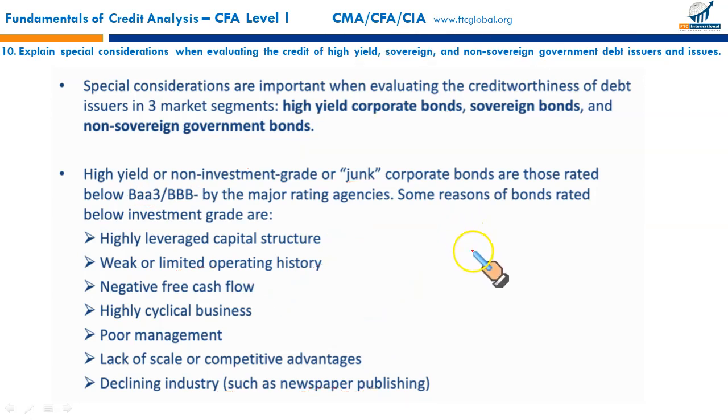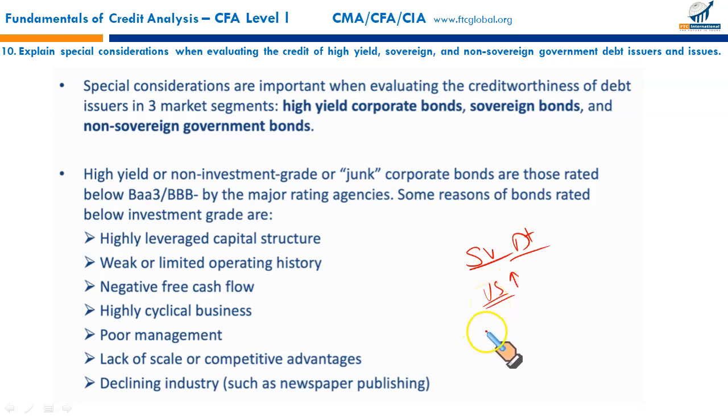Then sovereign debt, the last part. When analyzing sovereign debt, we need to see the institutional effectiveness and political risk. Like investing in a stable country like the US, the political risk is low, institutional effectiveness is high.